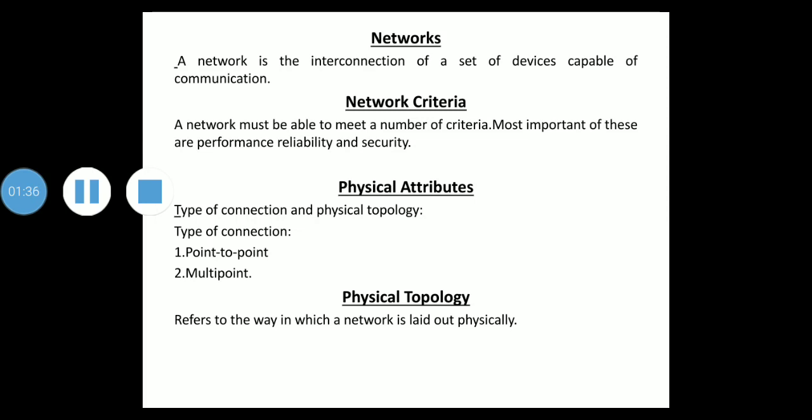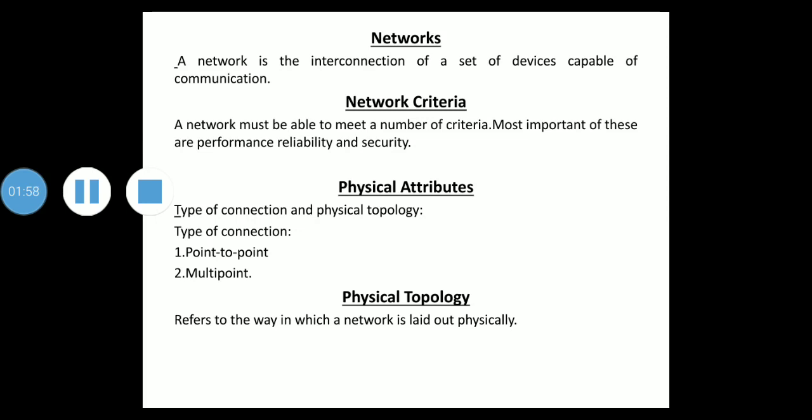Next we'll see about network criteria. A network must be able to meet a certain number of criteria. The most important of these are performance, reliability and security. We'll discuss them one by one, starting with performance.